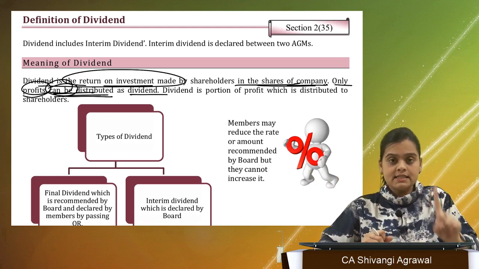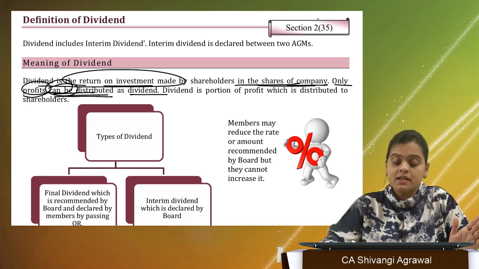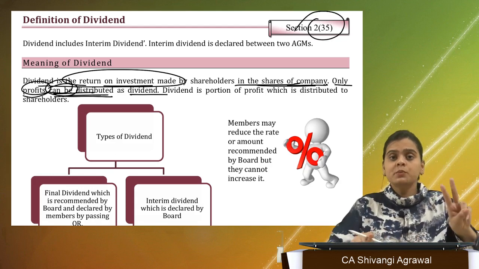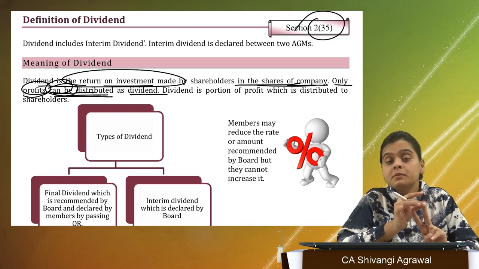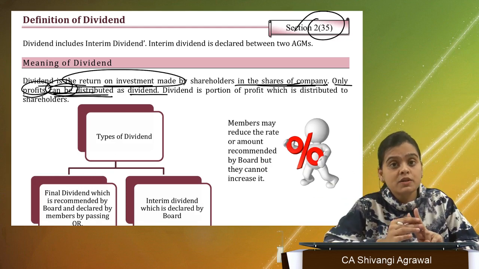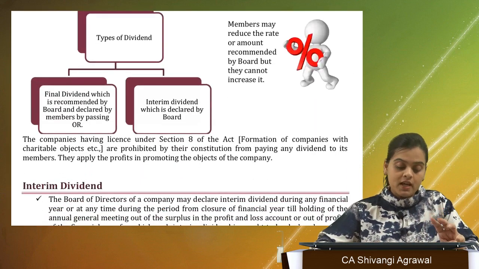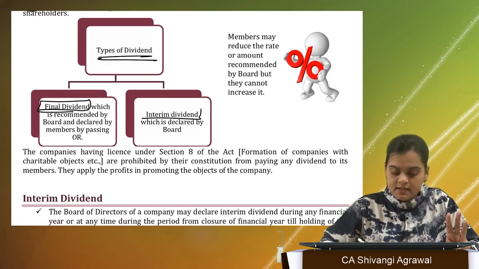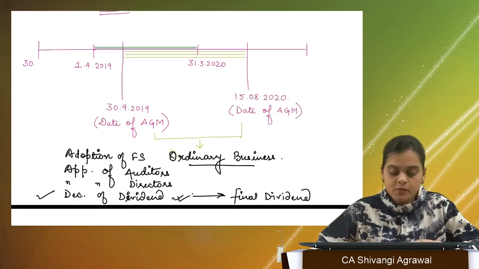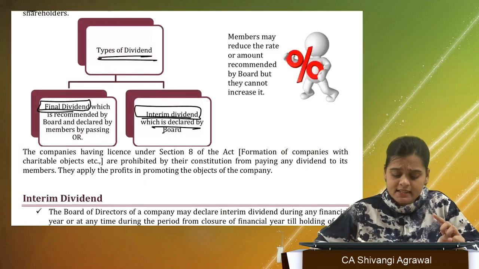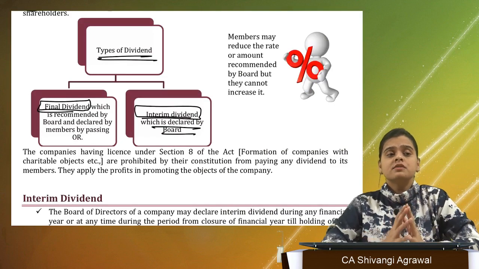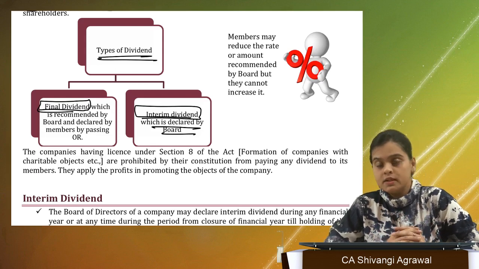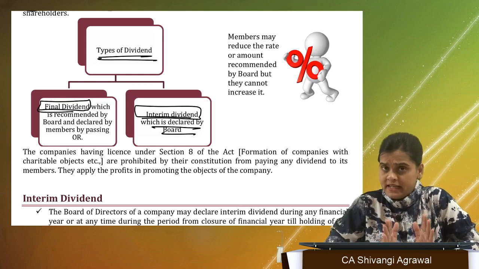If you go by the definition given under section 2 clause 35, dividend includes interim dividend. That is the first point. The second point that we have discussed is what do you mean by interim dividend: it is something that is declared between two annual general meetings. Now we come to the third point. There are two types of dividend, final dividend and interim dividend. Who has the authority to declare these dividends? In interim dividend, shareholders have no role to play.